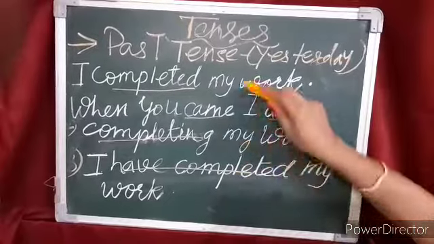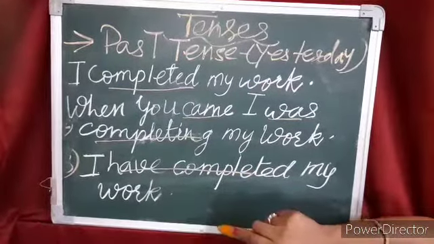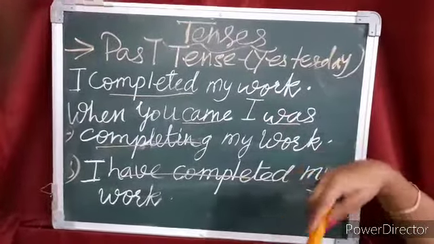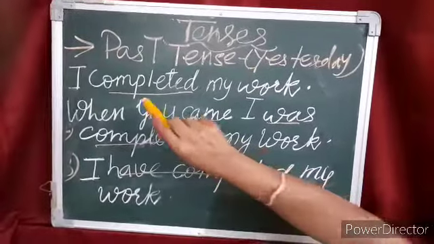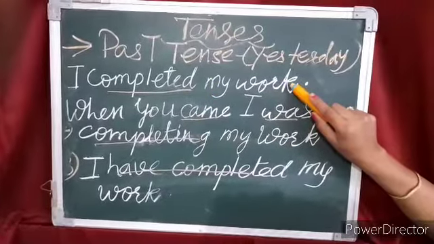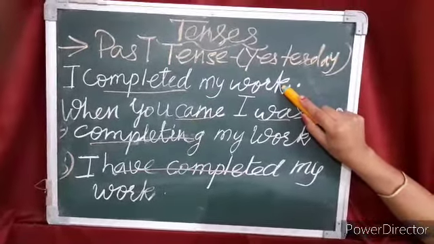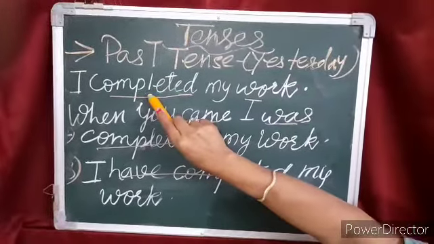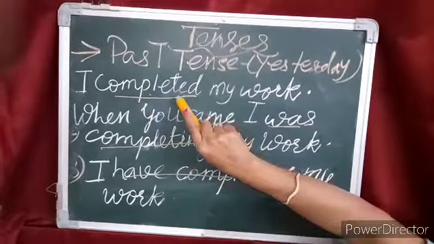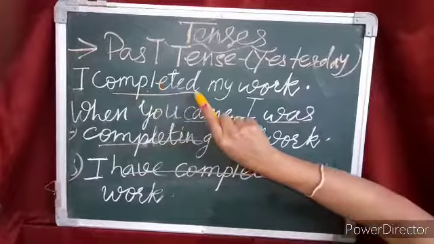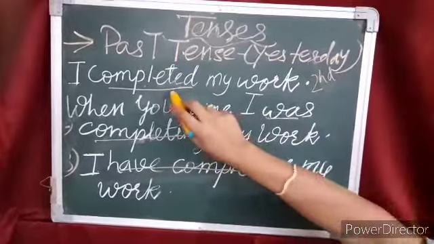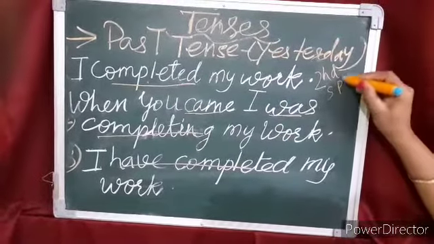So what is the difference in all these three sentences? They all talk about the completion of the work, but because of the tense, the meaning is different. Now let us talk about the first sentence, I completed my work. This talk about simple past tense, and in simple past tense we always use second form of the verb. So here the verb is complete, and what is the past tense form of the word complete? Completed. So it shows that when there is a second form of the verb, it is simple past tense.